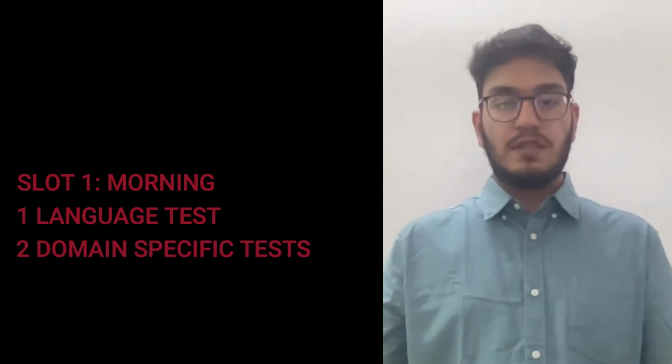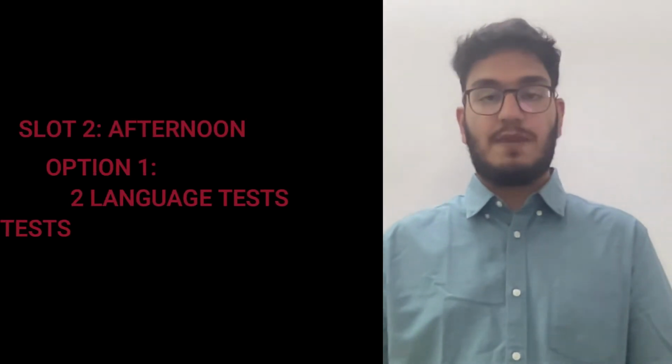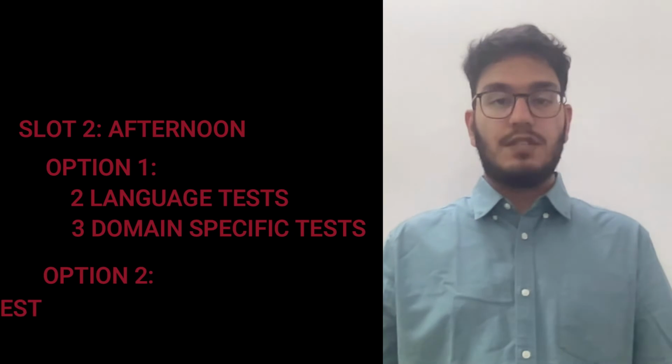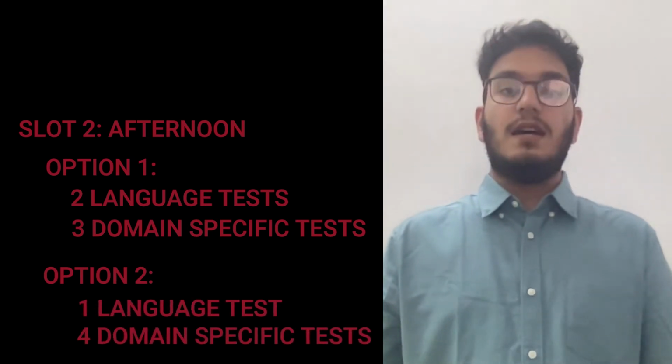The CUET exam is going to be conducted in multiple sessions over a period of days. It will be conducted in 2 slots, slot 1 and slot 2. In slot 1, you can appear for a maximum of 4 papers. You can sit for 1 language paper, 2 domain specific tests and the general test. In slot 2, you can sit for either 2 languages and 3 domain specific tests or 1 language and 4 domain specific tests. That makes it a maximum of 5 papers. The general test is only conducted in slot 1.